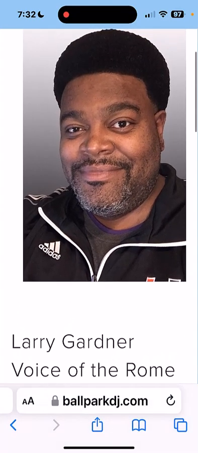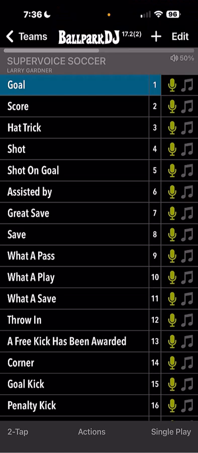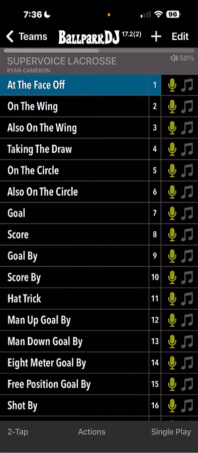We've also now added soccer and lacrosse to our list of Super Voice sports. So if you have a son or daughter that plays soccer or lacrosse and you like professional introductions for their team, whether it be pregame introductions or announcing goals or other events, we've got you covered now with Super Voice for soccer and lacrosse.